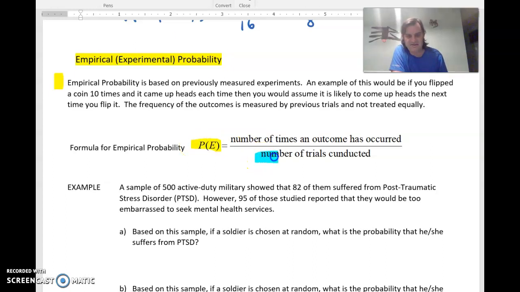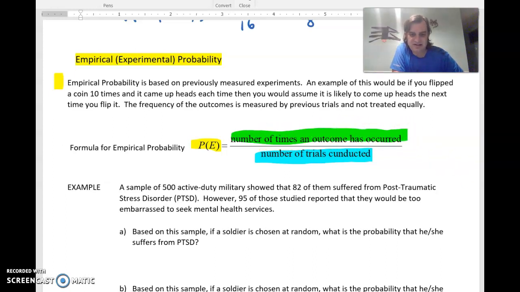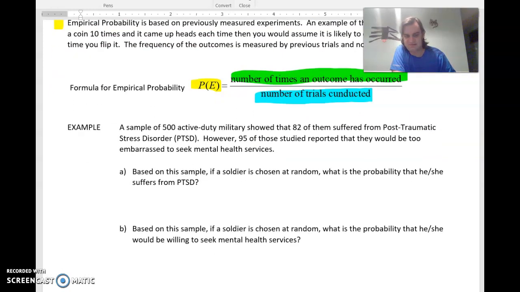But on the bottom here we have the number of trials or the number of times data was collected, as we'll see going forward. And on top of that we have the number of times the outcome that we're looking at occurred. Okay. So let's see this in action down here with a couple of examples.